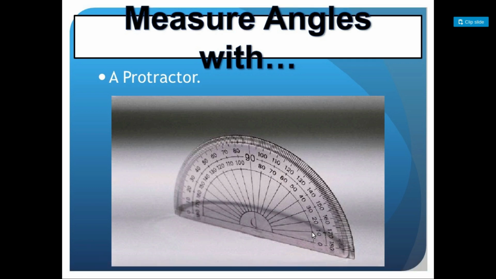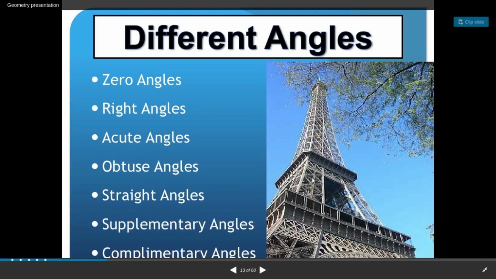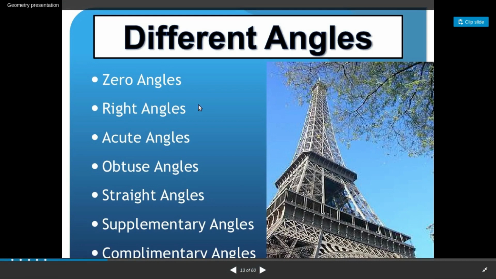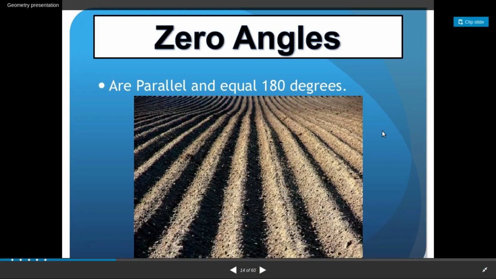So how do we measure a line? In terms of centimeters, millimeters, and meters. But an angle is measured in terms of degrees. 90 degree we know, right? What is 90 degree? A perpendicular angle, right? We'll go through this. These are the different types of angles: acute angle, obtuse angle, straight angle. We'll first see what a 0 angle is. A 0 angle is just a line.